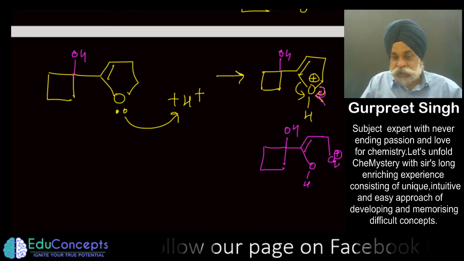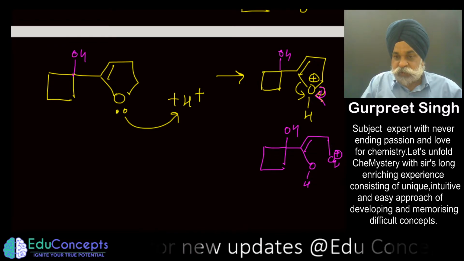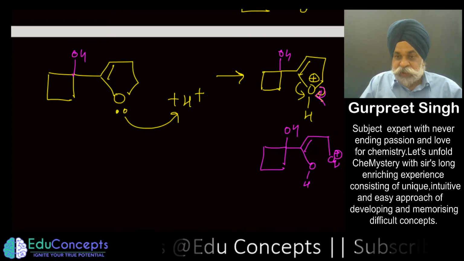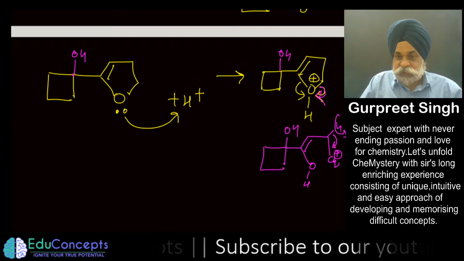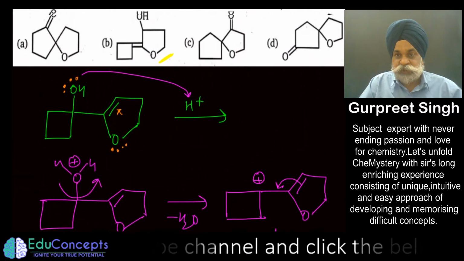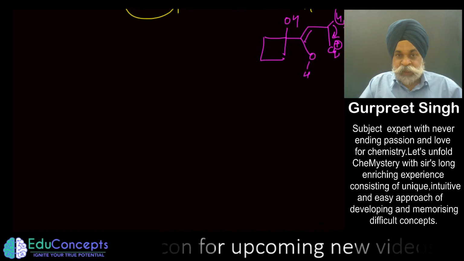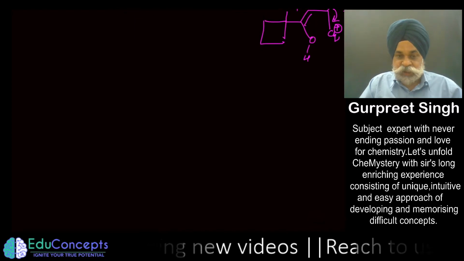So in a way, one structure has a cyclic ring, another got opened up, and lastly it can deprotonate from this side. Something like that can happen, but that sort of option is not there. All the options have cyclic rings. So this also is not suiting us.